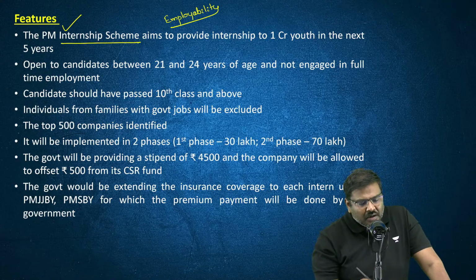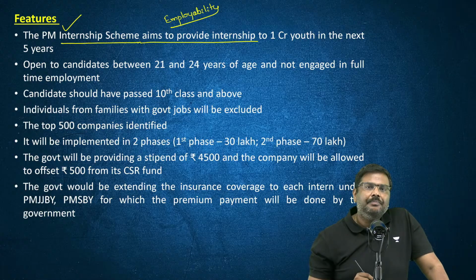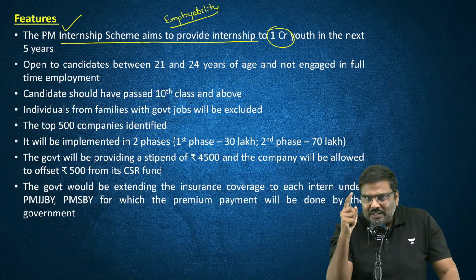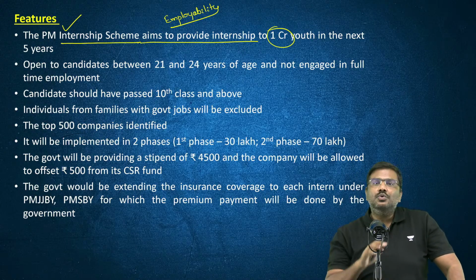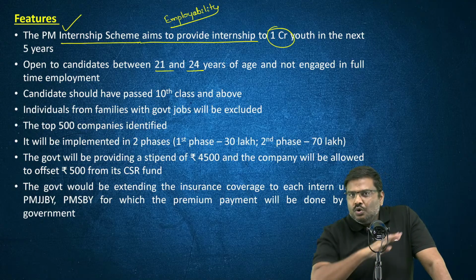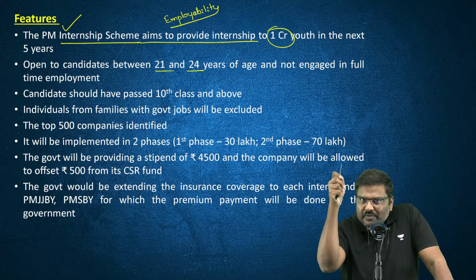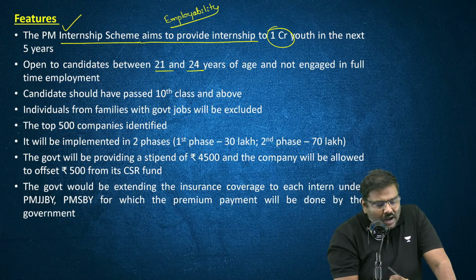Now, point number one, it aims to provide internship to 1 crore people in a span of 5 years. Under this, we want to target 1 crore youth in the age group of 21 to 24 years who do not have any kind of a job right now. These people will be provided with an internship of 1 year under the PMIS.